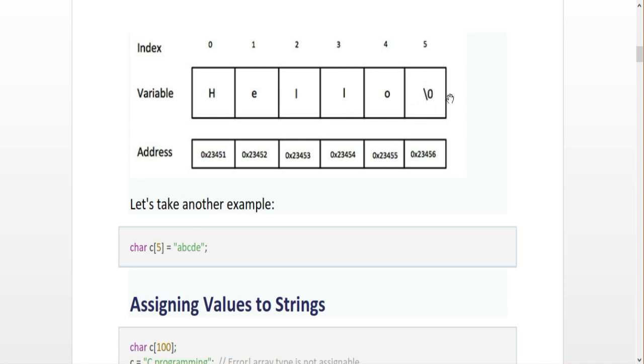So this is a wrong declaration. You have to declare the size of the corresponding array minus 1. 5 minus 1 means only 4 letters can be entered into the corresponding string array.